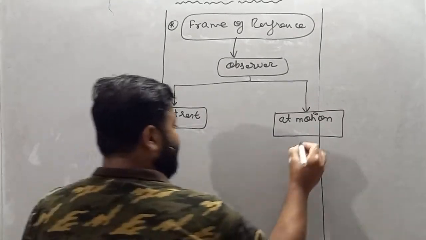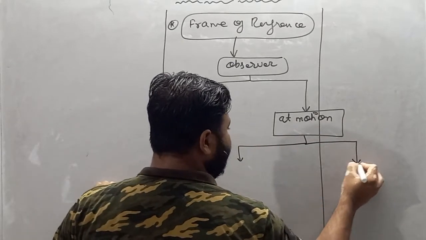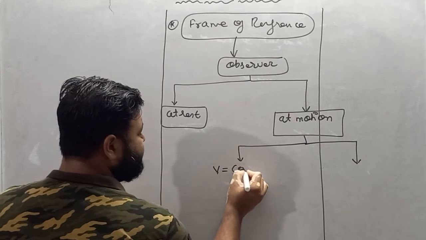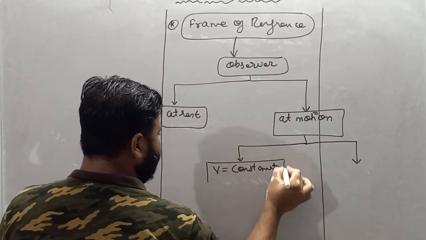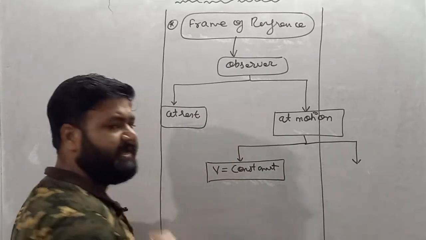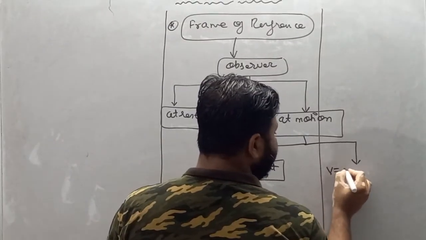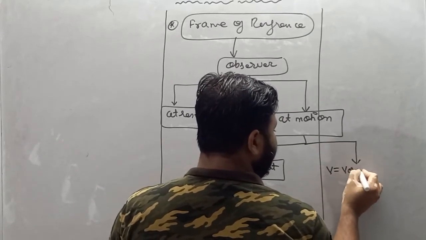Now see, actually motion is also performed by observer in two different conditions. In the first condition we can say motion is with constant velocity, and in the second condition we can say motion is with variable velocity.